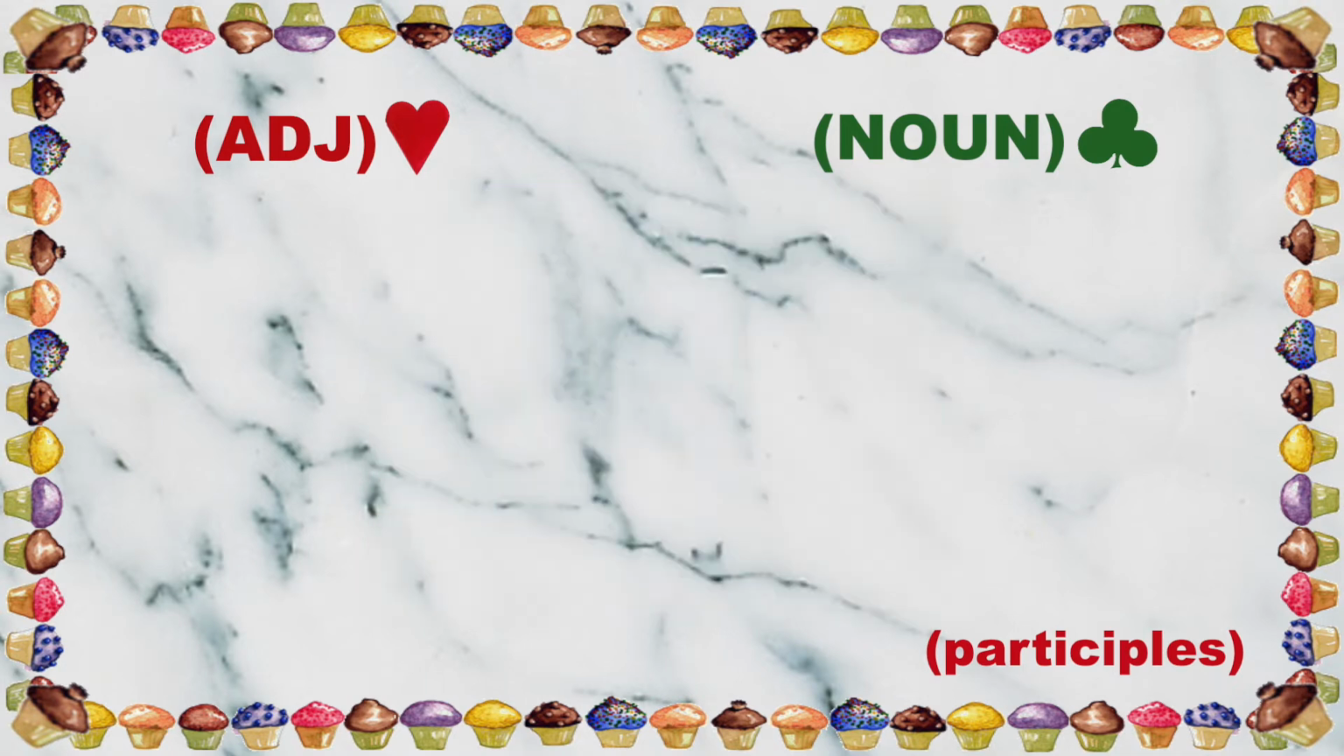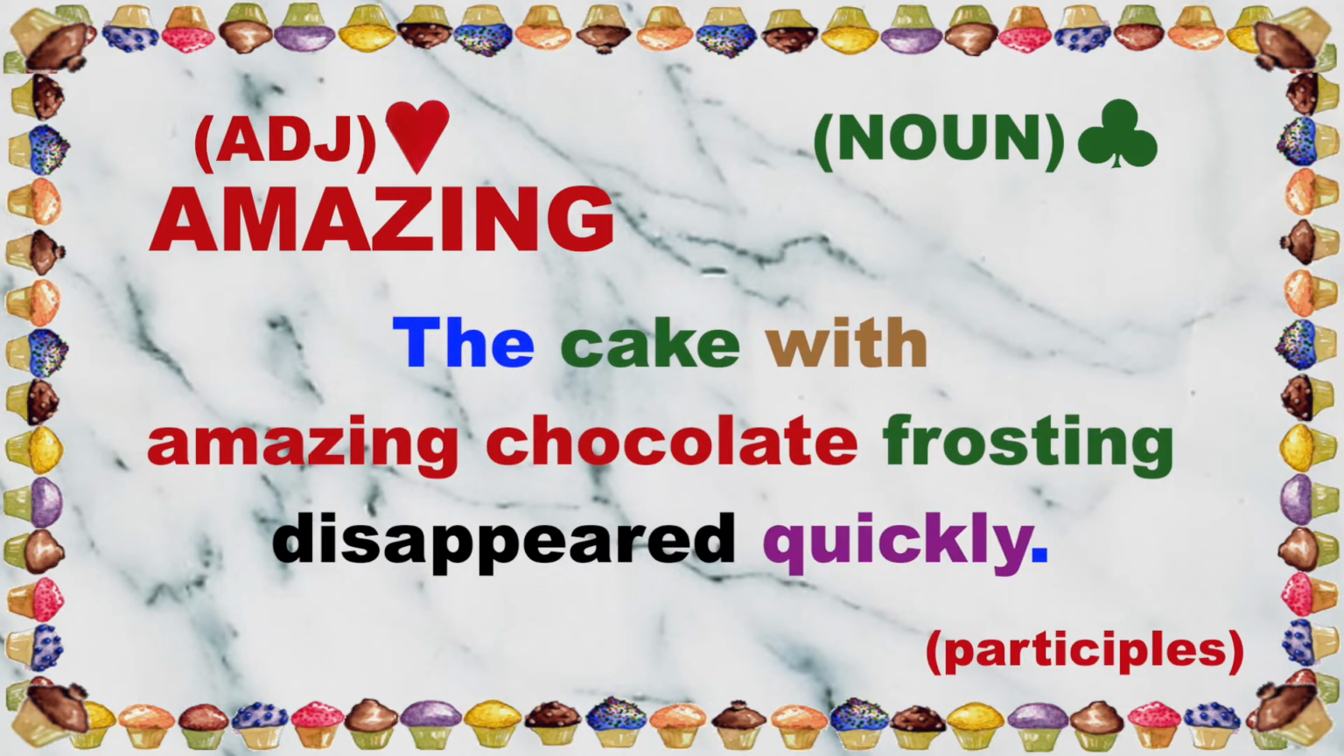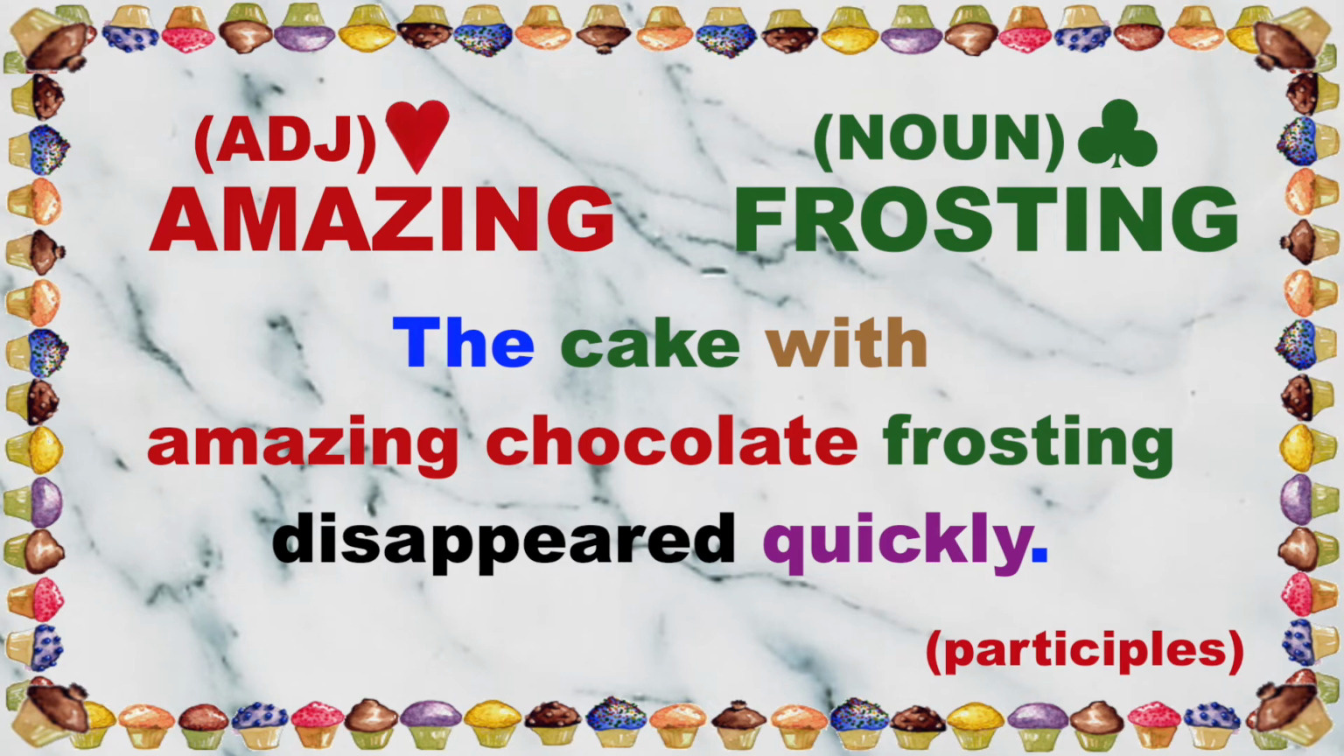Yay! When we see the word amazing ending in ing, we don't know what part of speech it is. When we see the position before or after a noun, we know amazing is the adjective describing which frosting? The amazing chocolate frosting. The cake with amazing chocolate frosting disappeared quickly.